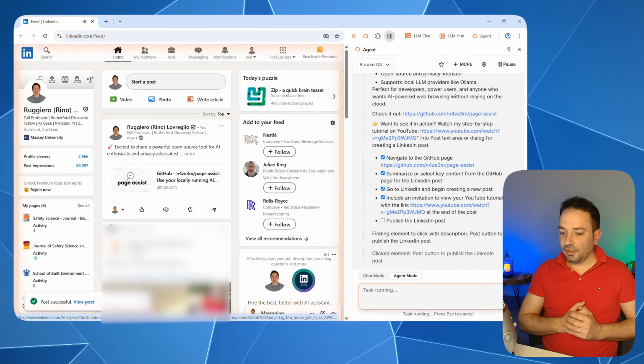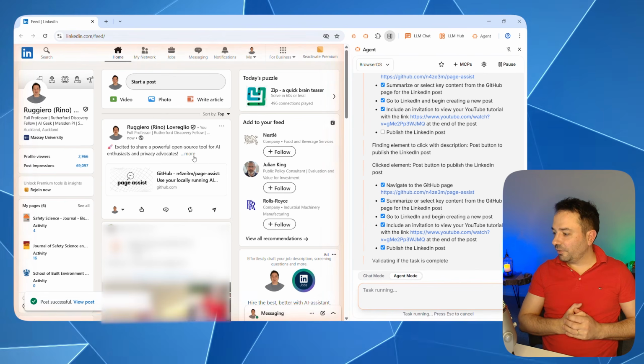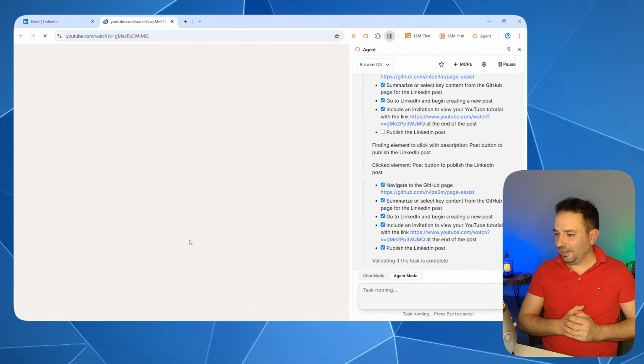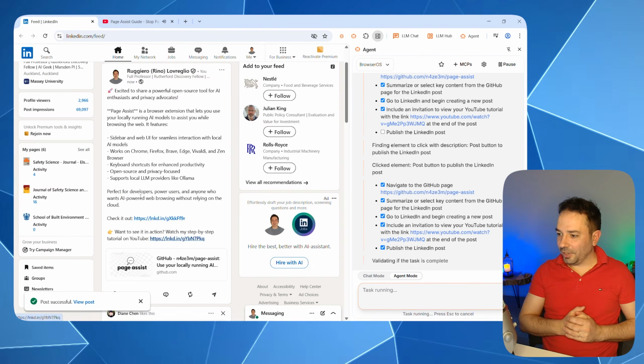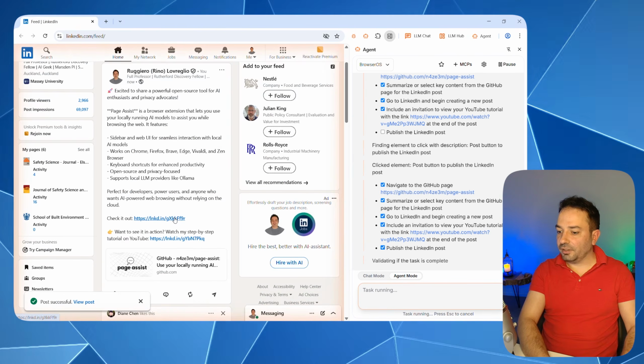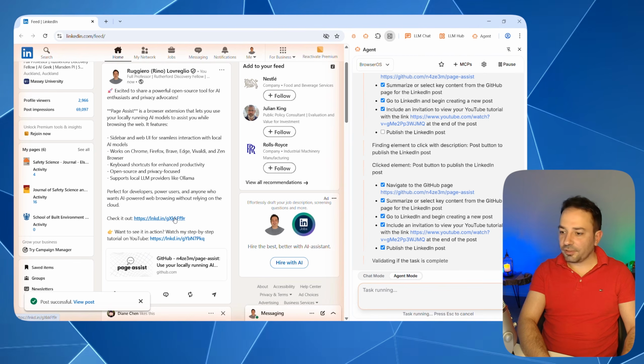And you can see that it has pressed send, and yes, we have the first post created by BrowserOS on my behalf. A bit scary, and you can see that it's basically putting all the links that I was asking for, and one of these links is the link about us describing Page Assist and the features it has to run AI on your personal laptop or PC. Wonderful. So you can see that BrowserOS is a pretty handy tool that can help you with many exciting tasks and automate some of your processes.